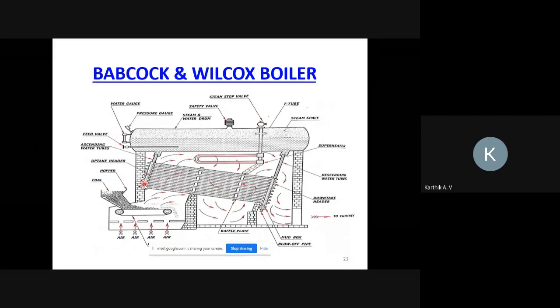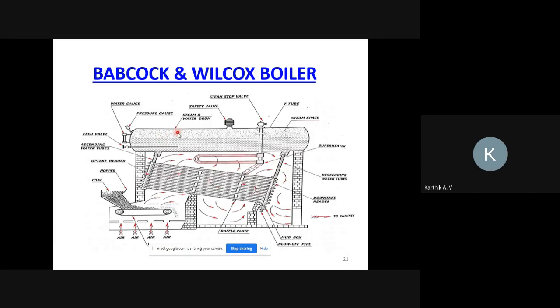On the left hand side, it is in the form of vapor. All the water gets heated and converts into vapor form. On the right hand side, it is in the form of water, and on the left hand side, it is in the form of vapor. Then the vapor form of steam moves back to the boiler drum, but due to density difference, it collects at the top of the drum.